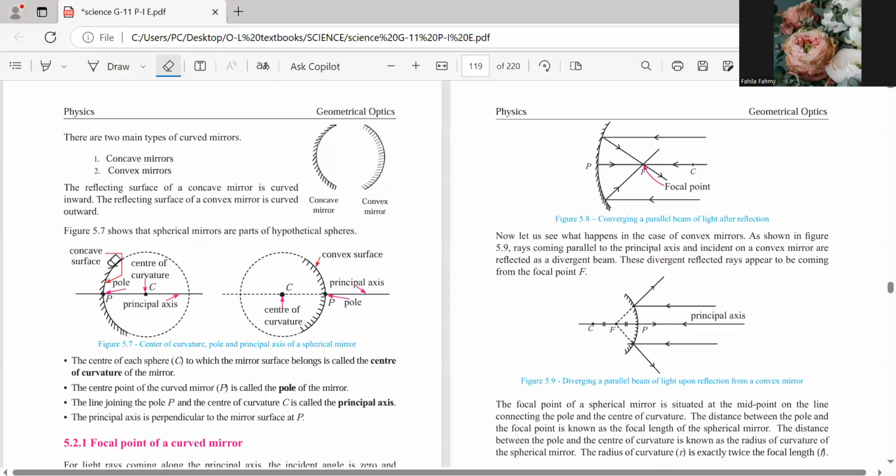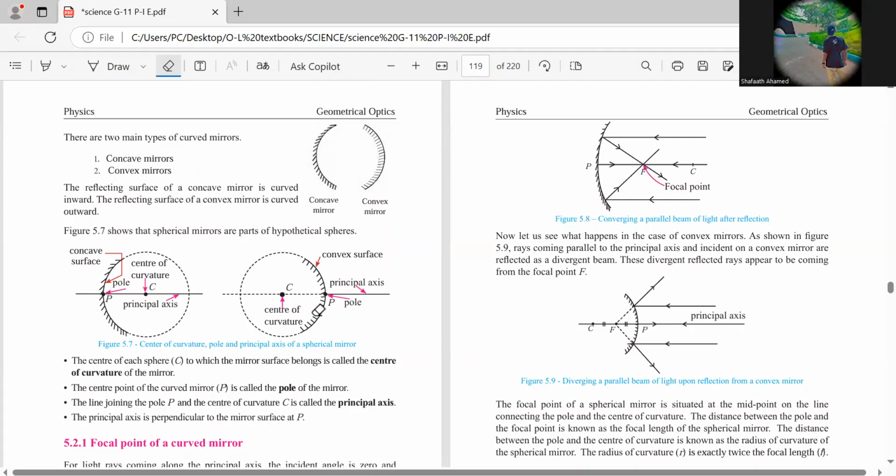Now look, son, do you understand all of these? Center of curvature, principal axis, how do we take it, son? You are supposed to connect the midpoint of the mirror to the center of curvature, and that line is what we call the principal axis. So the same goes with the convex mirrors also. Make sense?